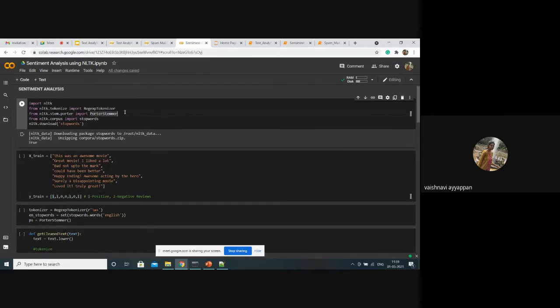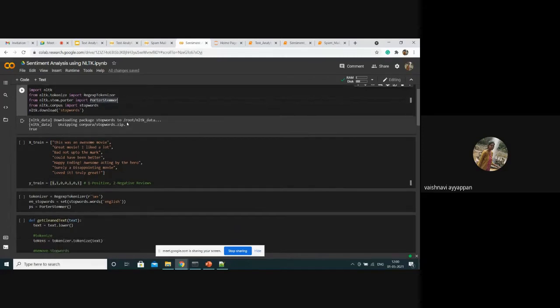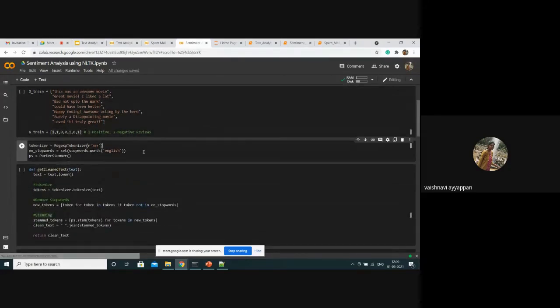These are the required libraries. First we need to import NLTK. Then for the tokenizer, here I'm using the regex tokenizer, and I will explain what it is. And we are taking the Porter stemmer and stopwords. Here we are using 3 kinds of it: tokenization, stopwords, and stemming.